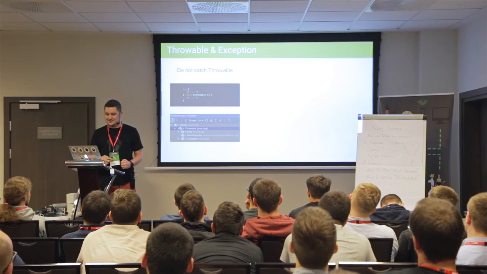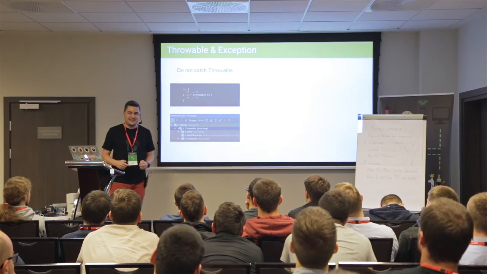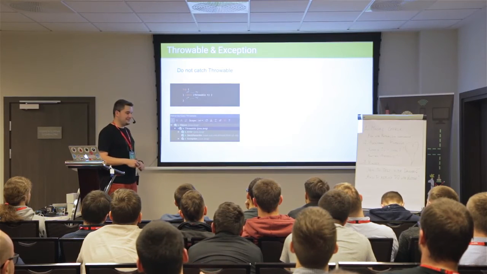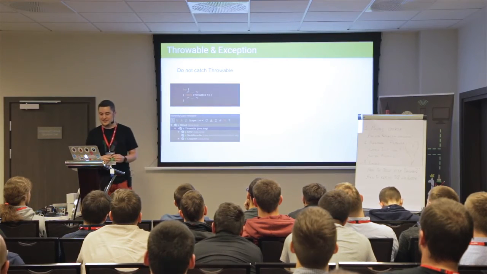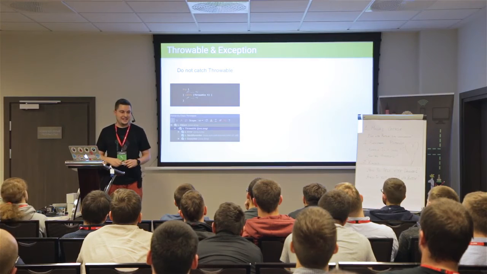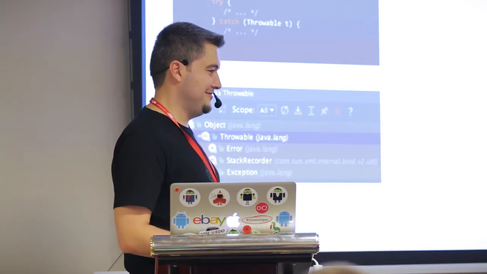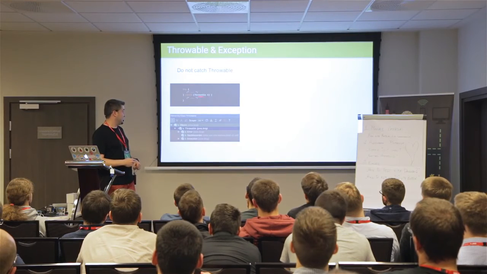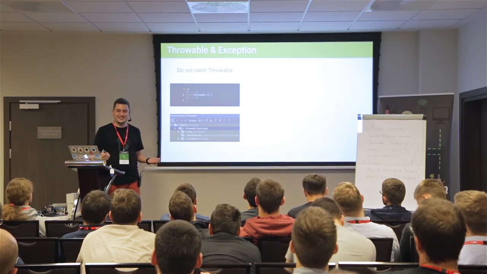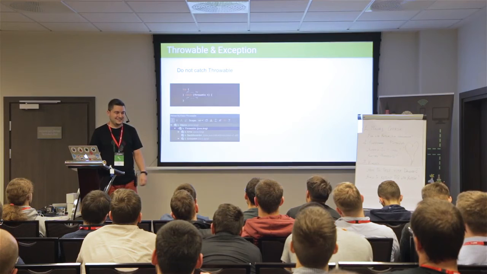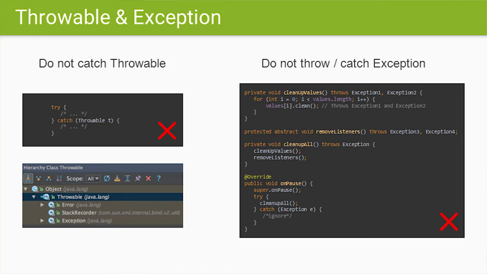This leads us to catching all the errors which can be thrown by the system, right? So OutOfMemoryError, it's not an exception, it's an error. So if you catch an OutOfMemoryError, what do you do? Nothing. You cannot do anything with that. So if you can't avoid it, then don't try to catch it.